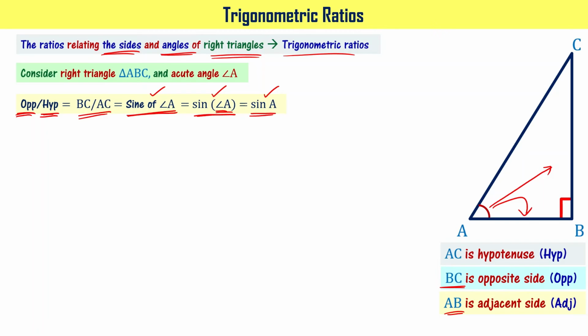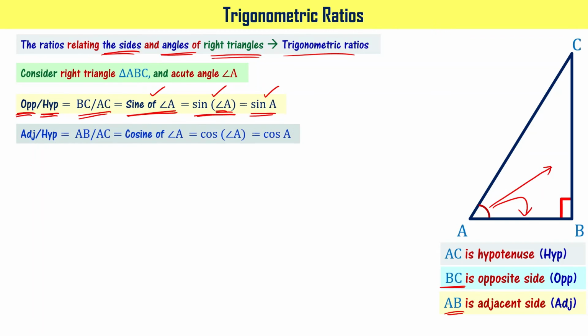The second function we have seen was the cosine function, right? Cosine of angle A can be written as adjacent side divided by hypotenuse. Adjacent side in this particular case is AB and hypotenuse is AC. AB by AC can be written as cosine of angle A or cos of angle A or cos A, right? We have seen now two functions and we have written two trigonometric ratios, right? Is that enough?